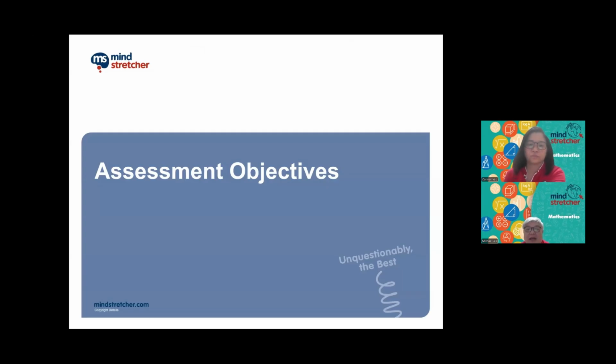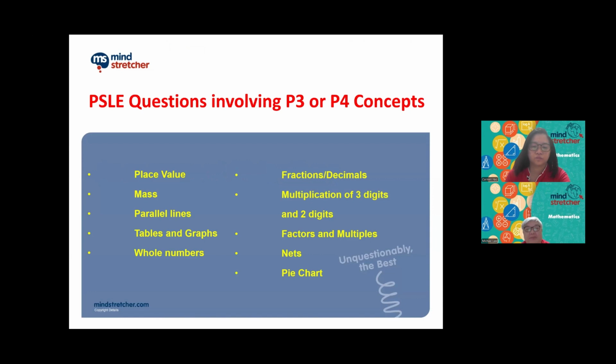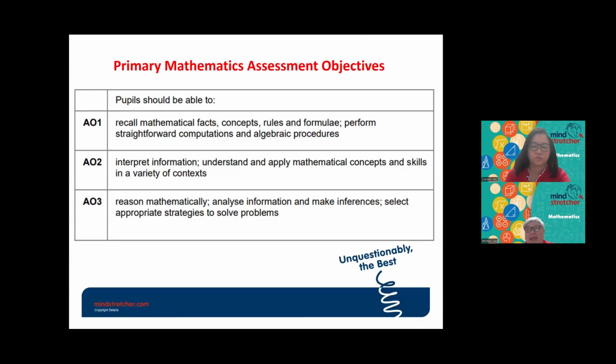Okay, so for assessment objectives, normally in the exam paper we will have three types: AO1, AO2, and AO3. AO1 type of questions will be the most straightforward. That means as long as they can recall multiplication facts, or do some very simple addition, subtraction, multiplication, or division, then it will be considered an AO1 question.